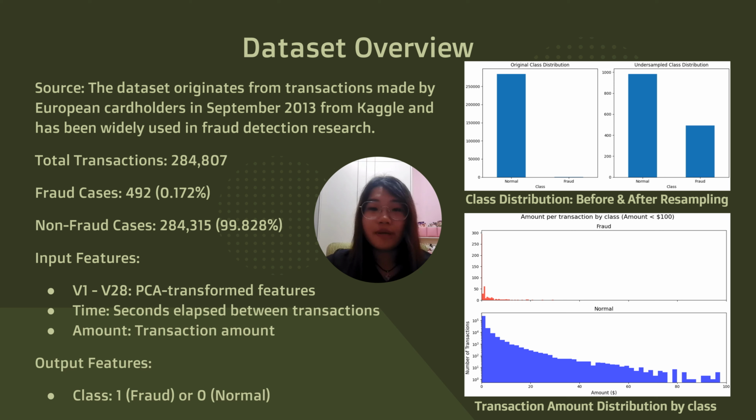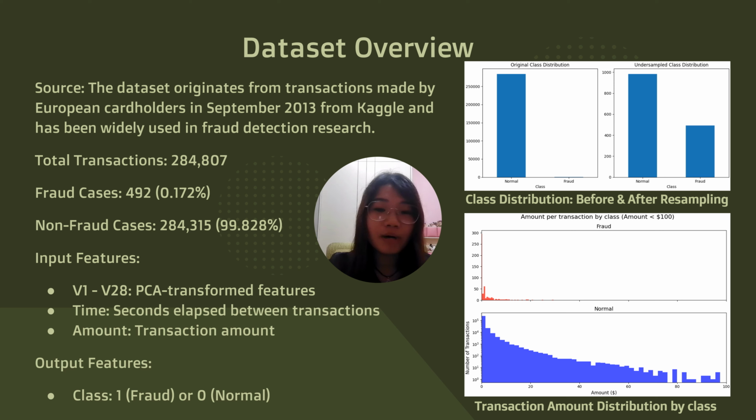This dataset from Kaggle contained transactions from European cardholders in September 2013 and is widely used for fraud detection research. It contains 284,807 transactions with only 492 fraud cases, highlighting the severe class imbalance. It includes PCA-transformed features V1 to V28, time elapsed, and transaction amount as inputs, with fraud labeled as 1 and normal as 0. On the right-hand side, the class distribution before and after sampling illustrates the extreme class imbalance, which shows the fraud cases are highly underrepresented before applying the balancing techniques.